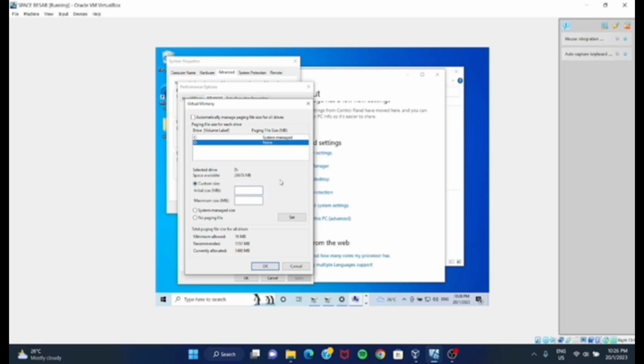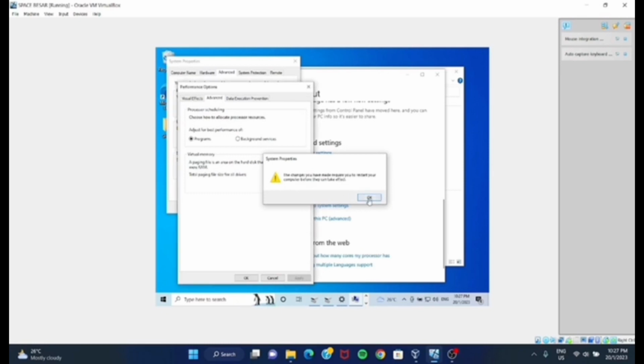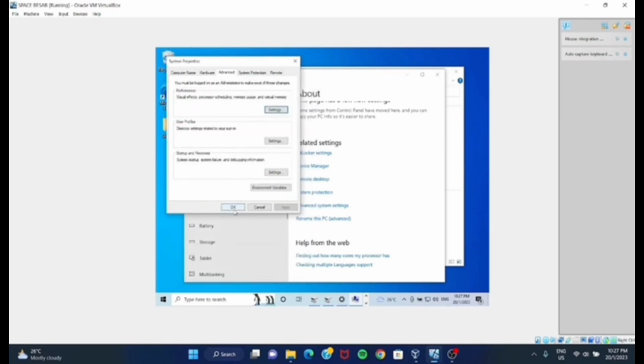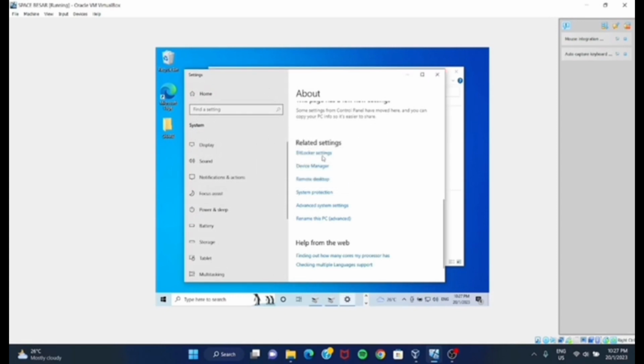Click on custom size and fill in initial and maximum. Click OK. Click OK again. Click on restart later and it's done.